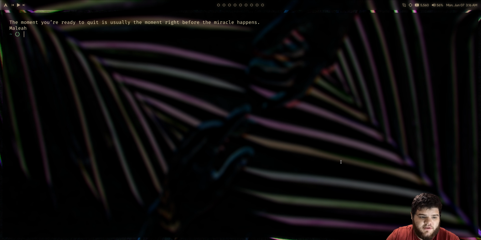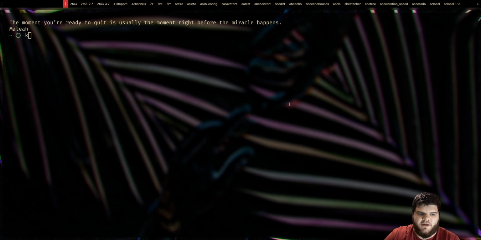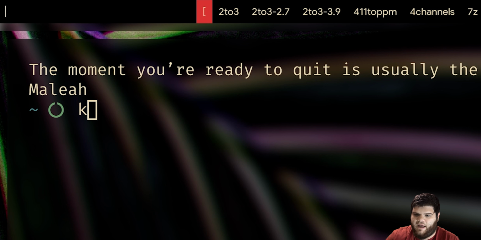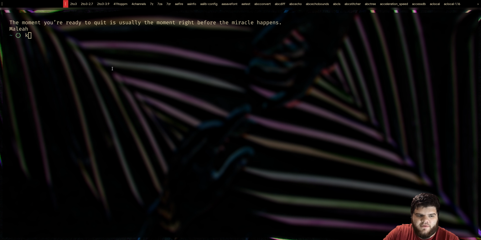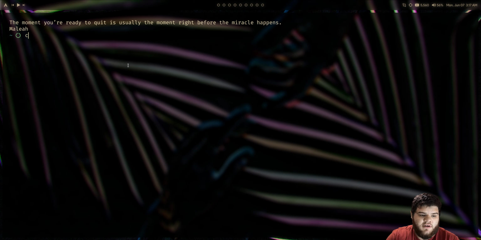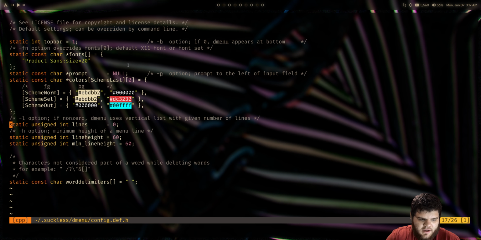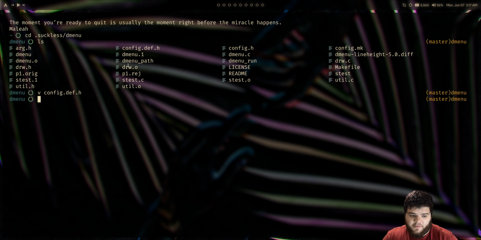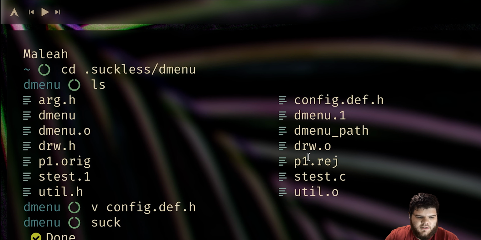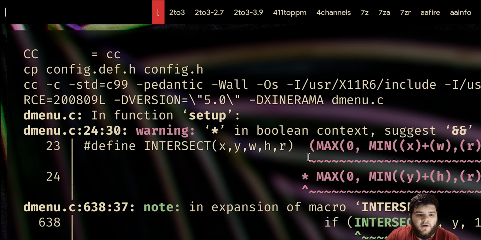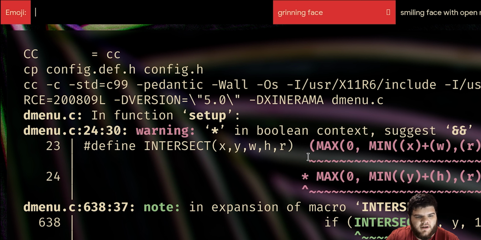One other thing we could do now is update dmenu. I'm using dmenu up top again, and I have it locked to the same line height as Polybar, so I guess we need to update that as well. Let's go into my dmenu directory, go into config.def.h, and update the line height there as well. Also, since I'm using a 4K monitor, these specific values are probably way higher than you need. Just keep that in mind. Rebuild the app. Perfect. And if we try out our emoji shortcut, perfect.